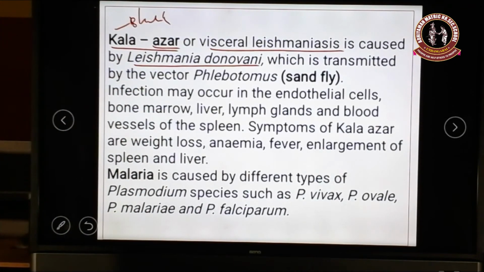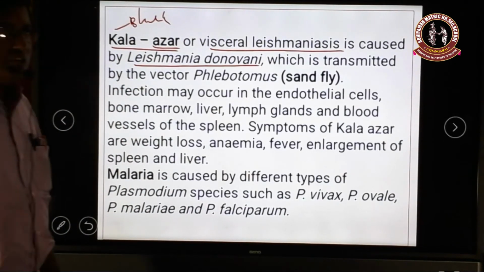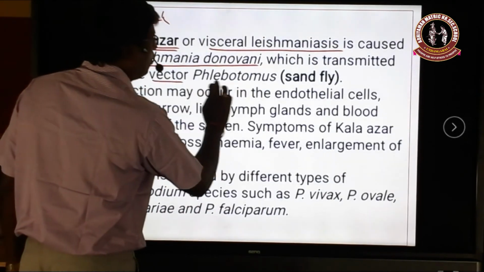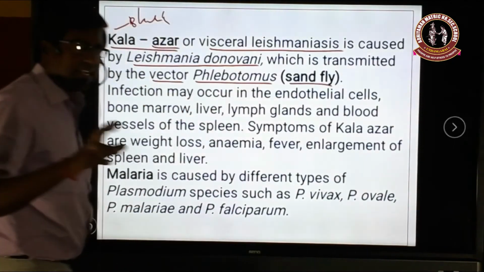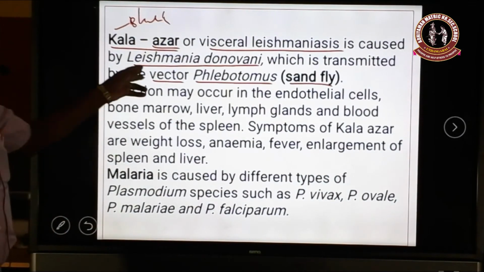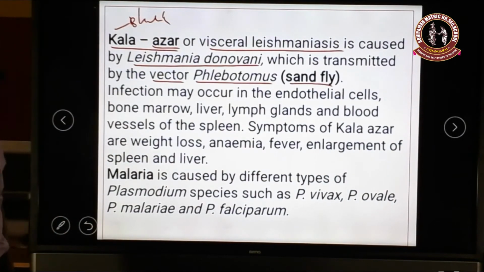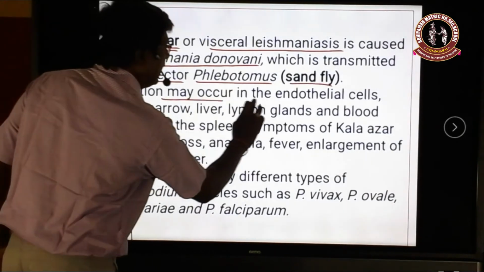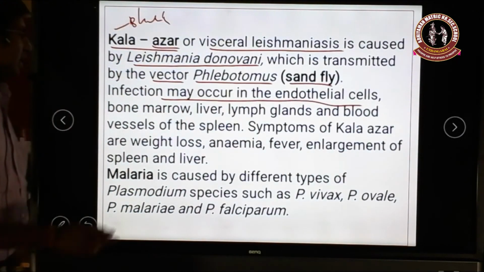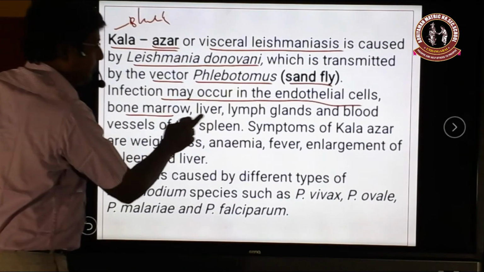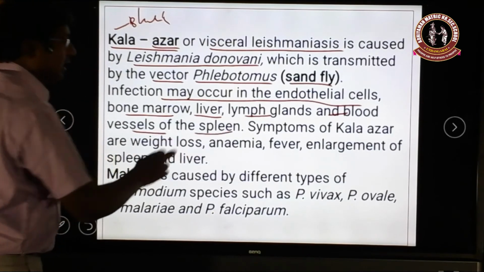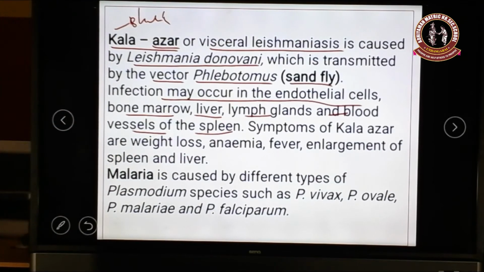And how do these protozoa transmit from one person to another? Only by the vector, which is called the sandfly. Only the sandfly transmits Leishmania donovani from one person to another. The infection mostly occurs in the endothelial cells of the bone marrow, liver, lymph glands and the blood vessels of the spleen.